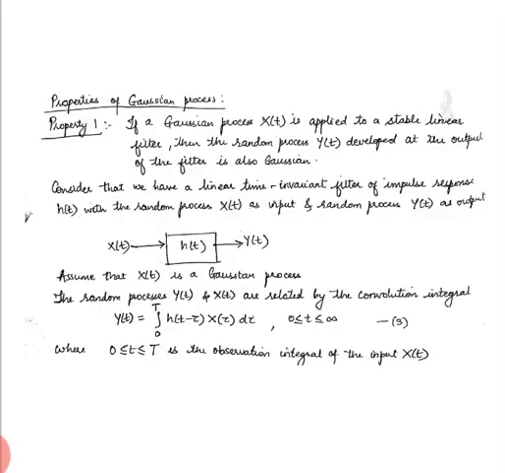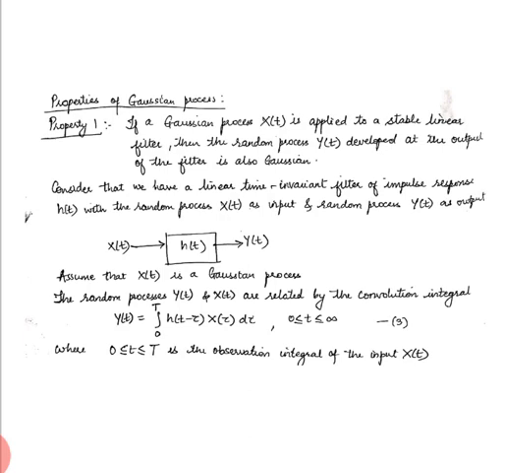The first property states that if a Gaussian process capital X of t is applied to a stable linear filter, then the random process capital Y of t developed at the output of the filter is also Gaussian. Now we'll prove this property. Let's say we have a linear time invariant filter. Its impulse response we take as h of t.